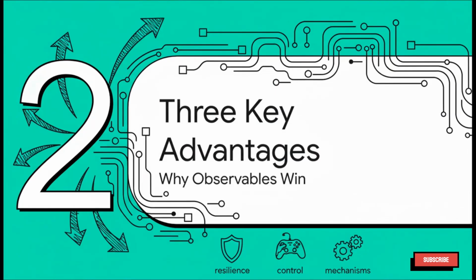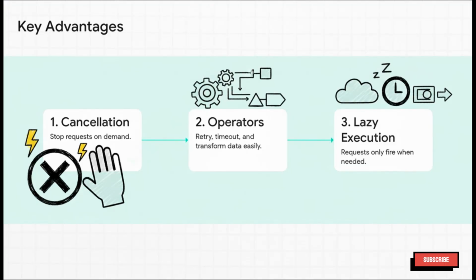It really all boils down to three huge advantages that observables bring to the table. And we're not talking about small, minor things. These are fundamental features that give you way more power and control over what's happening in your application. Okay, here are the big three: cancellation, powerful operators, and lazy execution. These aren't just fancy words. They solve real-world problems that every developer faces. Let's dig into the first one, which is an absolute game changer: cancellation.